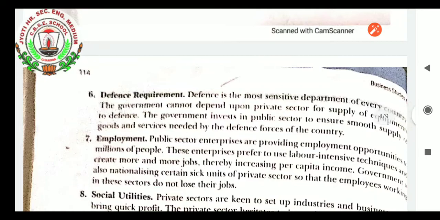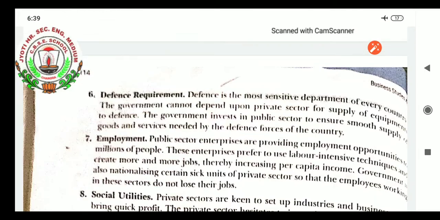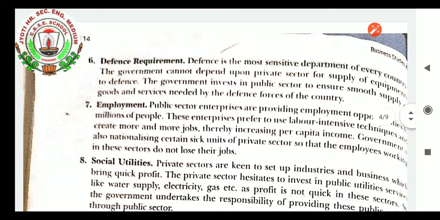Defense requirement. Defense is the most important and sensitive department of every country. So for its development also, who must come forward? The government. The government cannot depend upon the private sector for the supply of equipment to defense. The government invests in the public sector to ensure smooth supply of goods and services needed by the defense forces of the country.